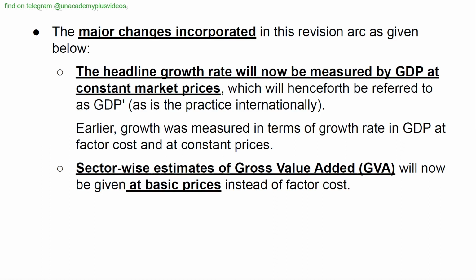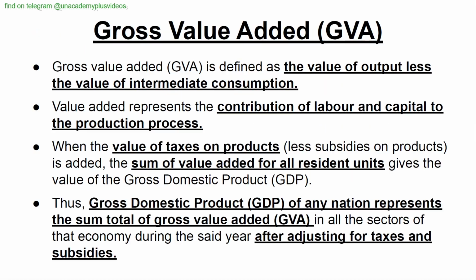The headline growth rate will now be measured by GDP at constant market prices, which will henceforth be referred to as GDP, as is the practice internationally. Earlier, growth was measured in terms of growth rate in GDP at factor cost and at constant prices. Sector-wise estimates of gross value added (GVA) will now be given at basic prices instead of factor cost.